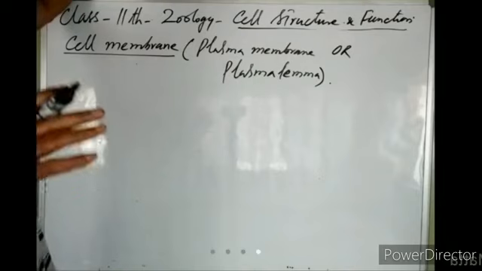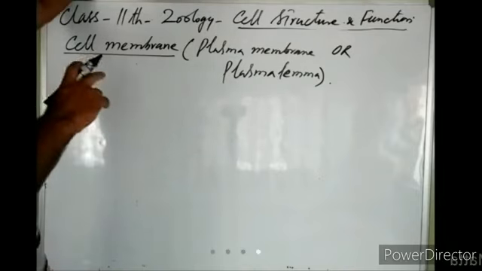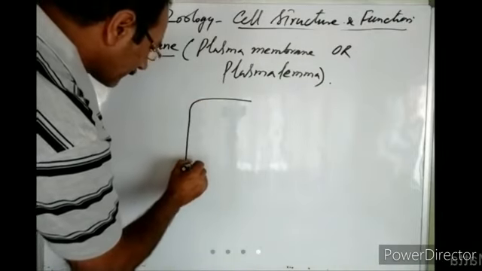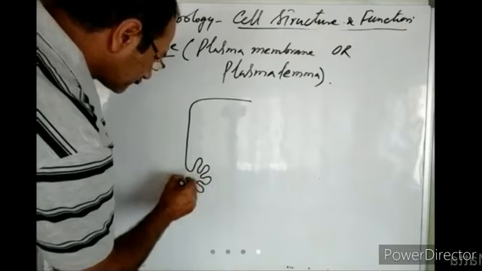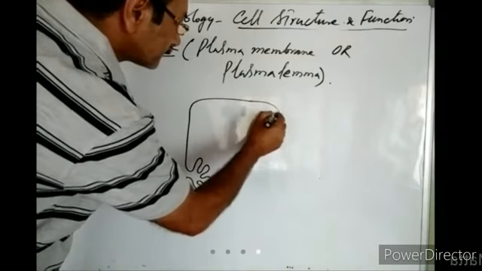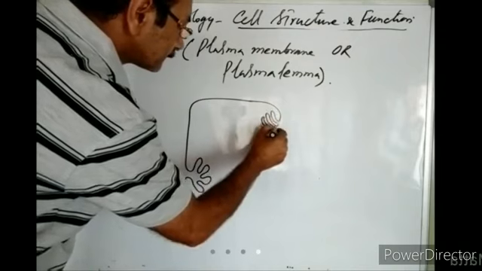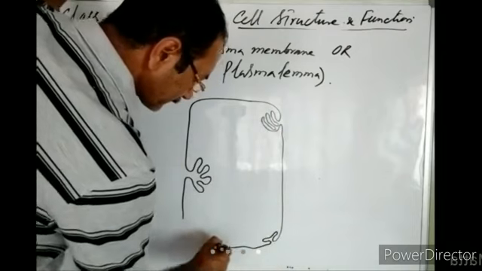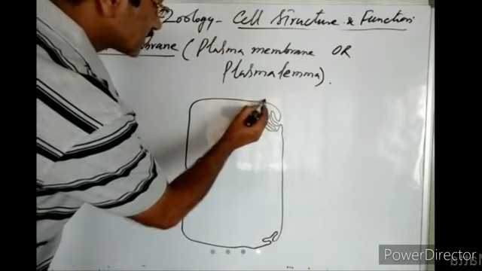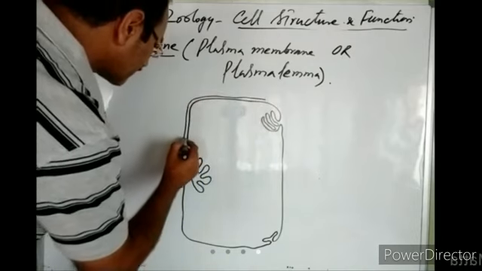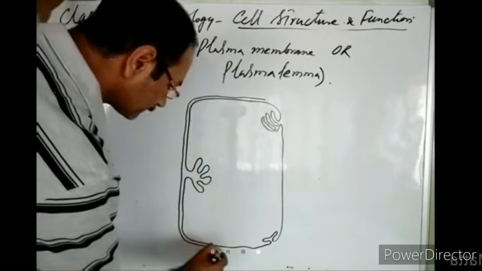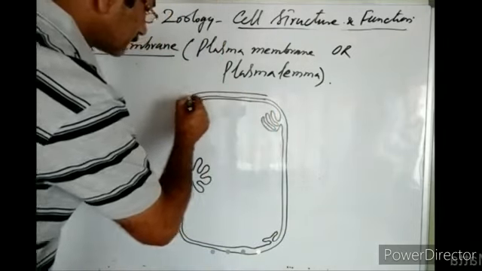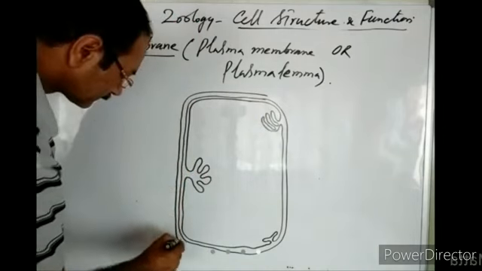So first we will see what the differences are between the cell membrane of prokaryotes and that of eukaryotes. If this is a prokaryotic cell, this is the cell membrane. Outside the cell membrane, there would be a cell wall.